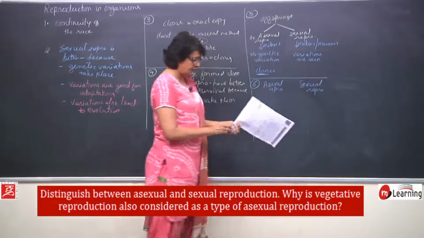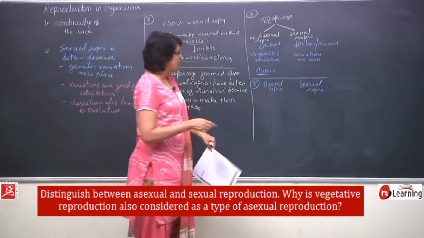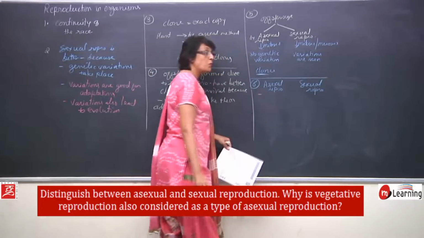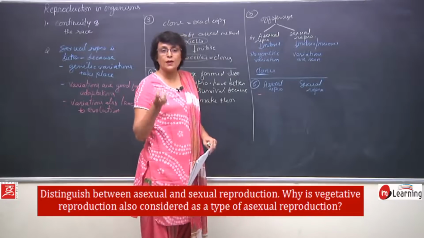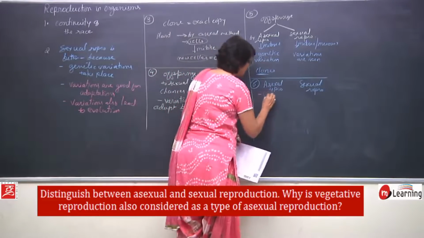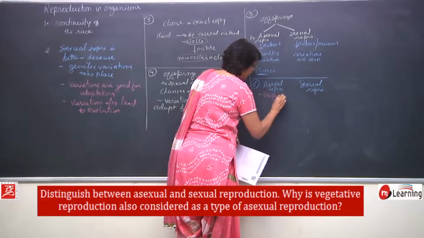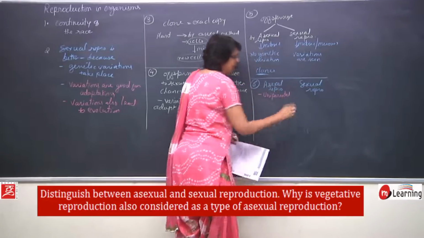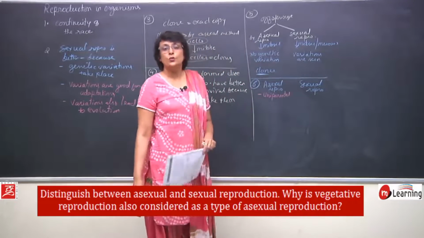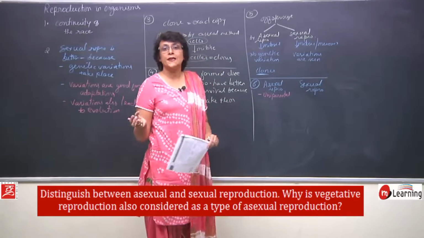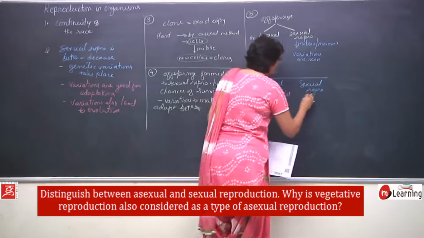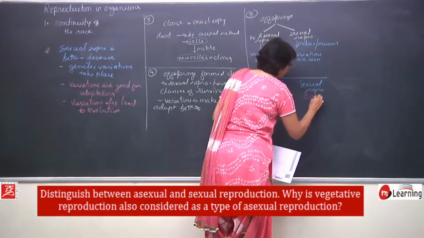sexual reproduction. In asexual reproduction, only one parent or one organism is involved, so it is uniparental. In sexual reproduction, two individuals of opposite sexes are involved, so it is called biparental.